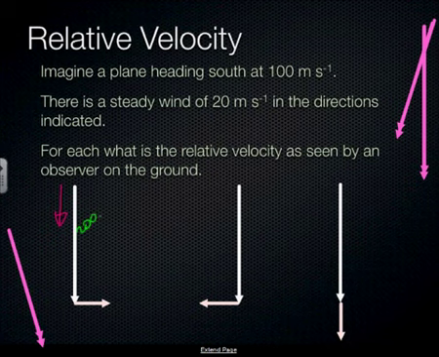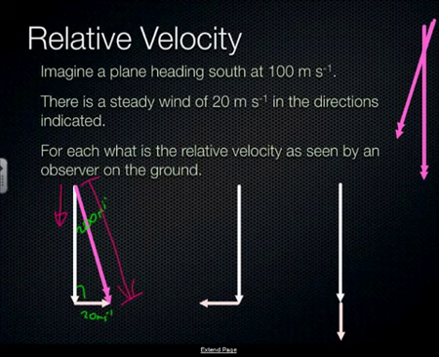Let's say it was going 200 meters per second, and there was a wind going 20 meters per second at 90 degrees to the left as it was going down. Then it would actually head off in that direction there, the resultant. And if you measured the length of this, you could find out what its resultant speed would be.